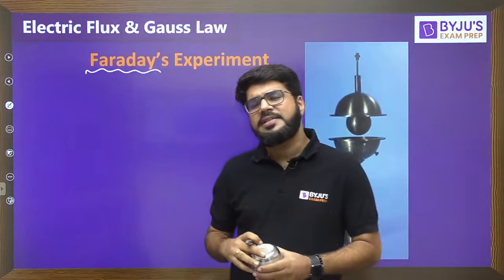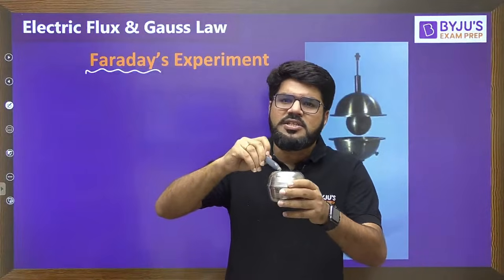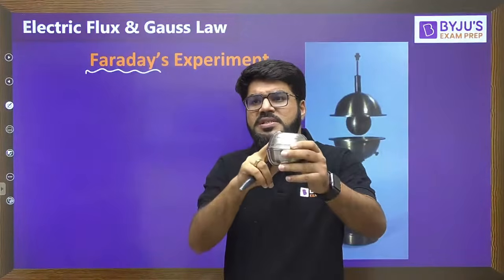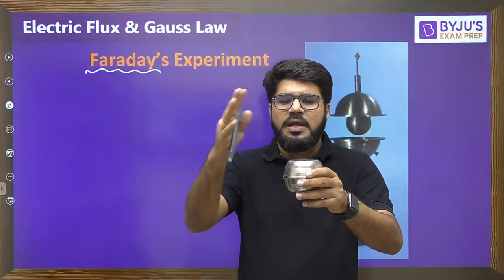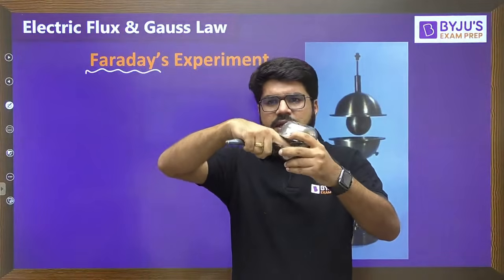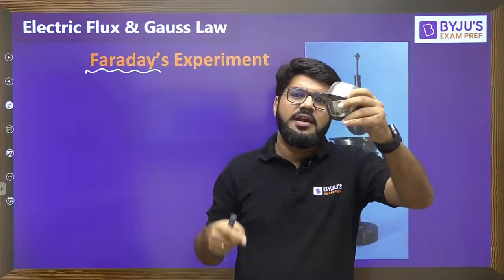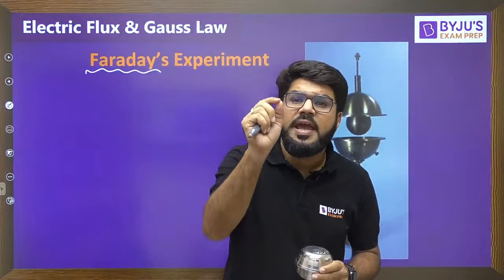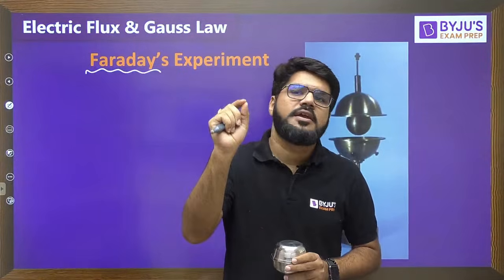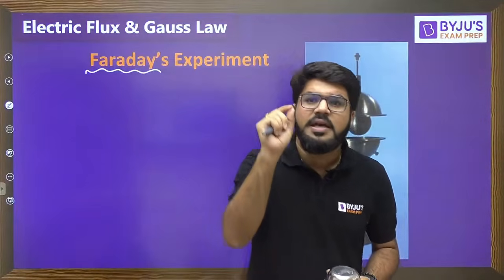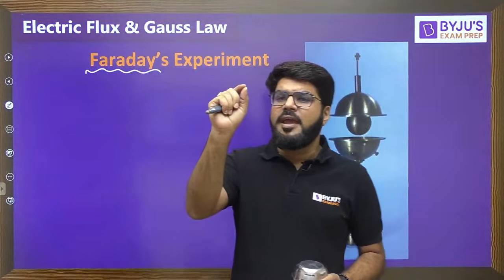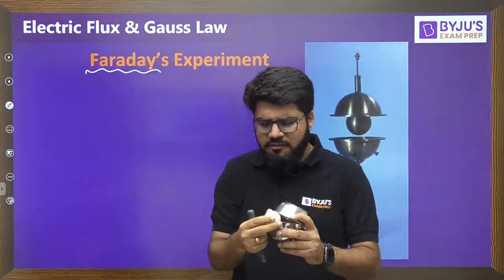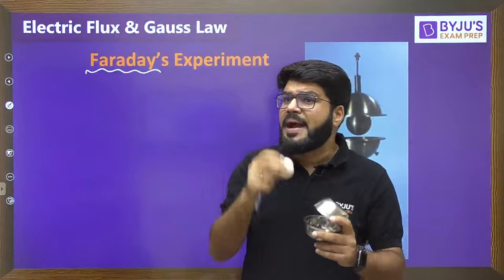Faraday found, to his surprise, that initially the outer sphere was discharged. Only the inner sphere, which is inside, was charged to plus Q. But soon after some time, the outer sphere also developed the same magnitude of charge on its surface, although of opposite sign, minus Q. If the inner was given the charge of plus Q, the outer developed minus Q, but the magnitude was the same.